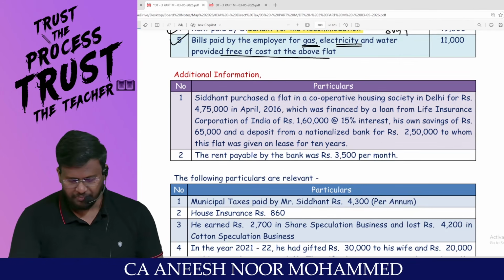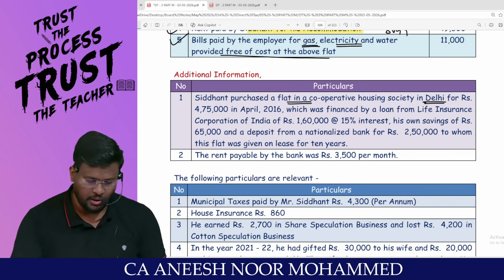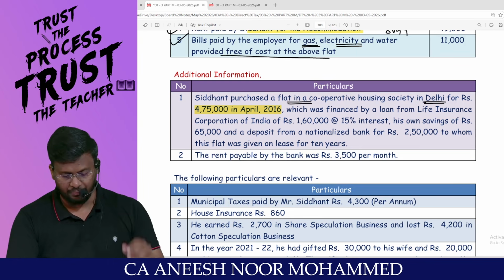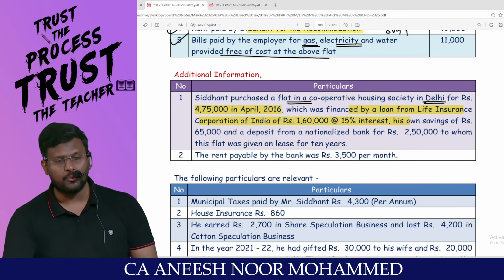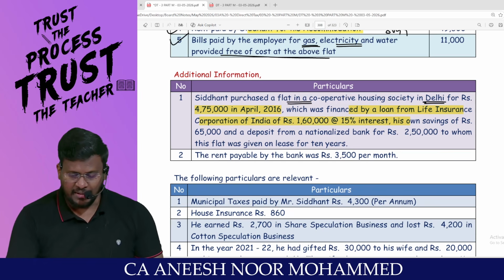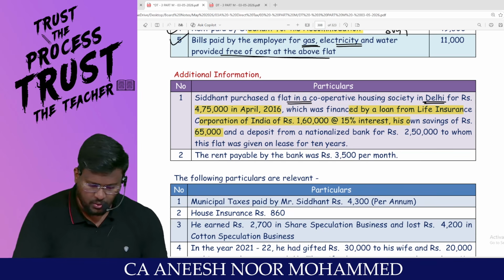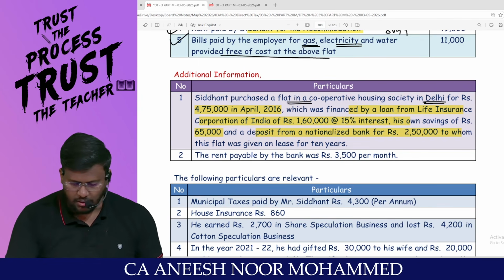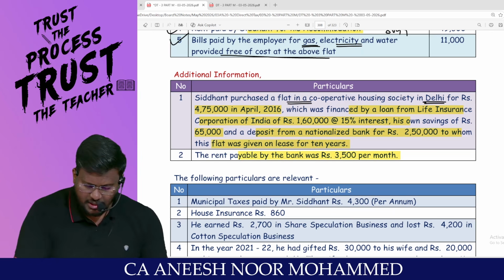Additional information. Siddharth purchased a flat in a Cooperative Housing Society in Delhi for rupees 4,75,000 in April 2016. Which was financed by loan from Life Insurance Corporation of India of rupees 1,60,000 at the rate of 15% interest. His own savings of 65,000 and deposit from a nationalized bank for rupees 2,50,000, to whom this flat was given on lease for 10 years. The rent payable by the bank was 3,500 per month.